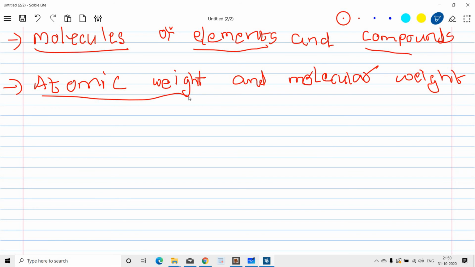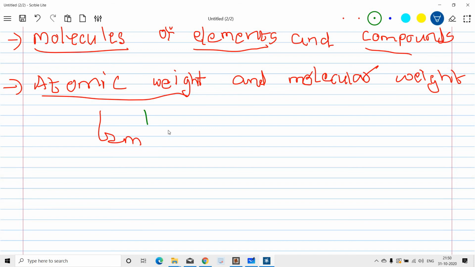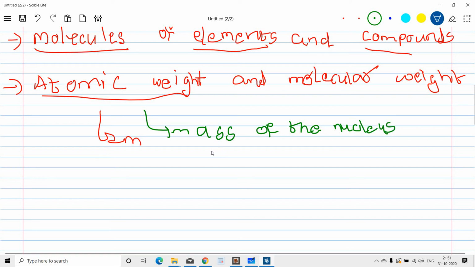Atomic weight means the mass of the nucleus.